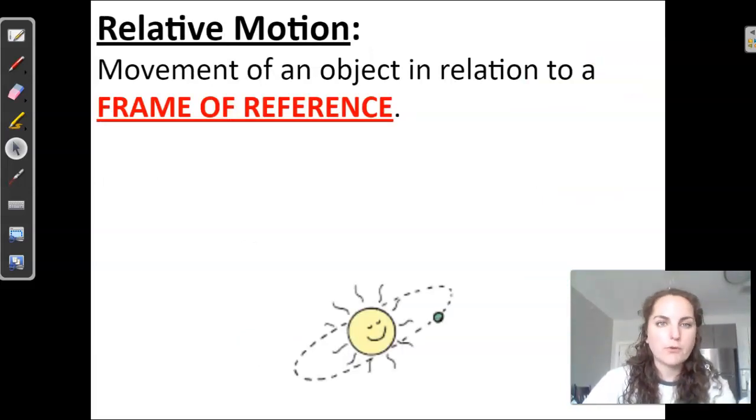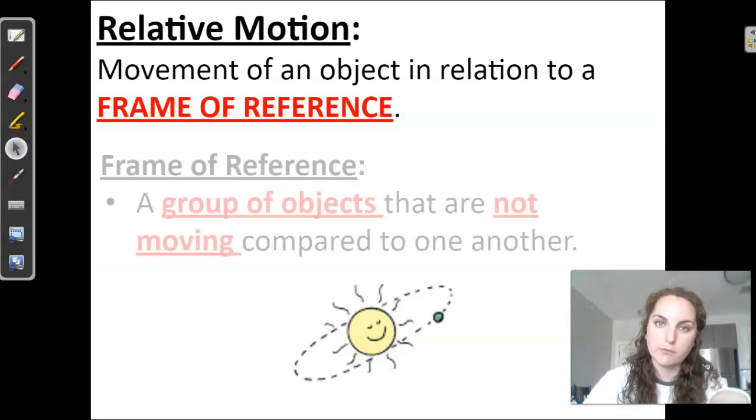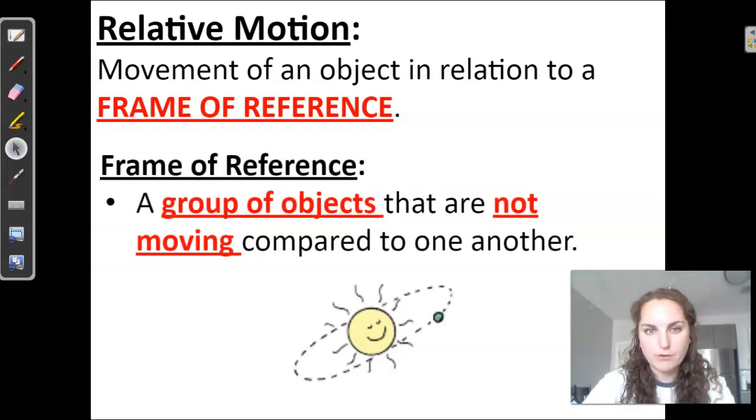And what also is important is that motion is all relative. What that means is movement of that object is all in relation to a specific frame of reference. And what we mean by frame of reference is a group of objects that are not moving compared to one another. As I sit at this desk right now, I have a pen in front of me. To my frame of reference, that pen is not moving. So I would describe it as having no motion whatsoever.